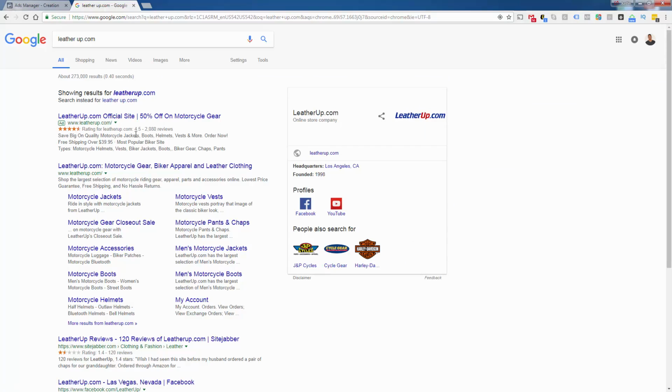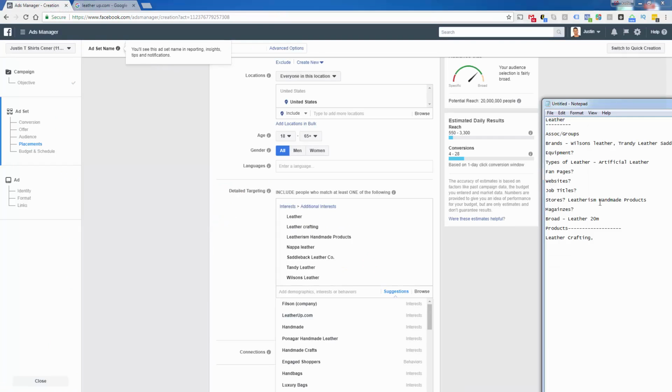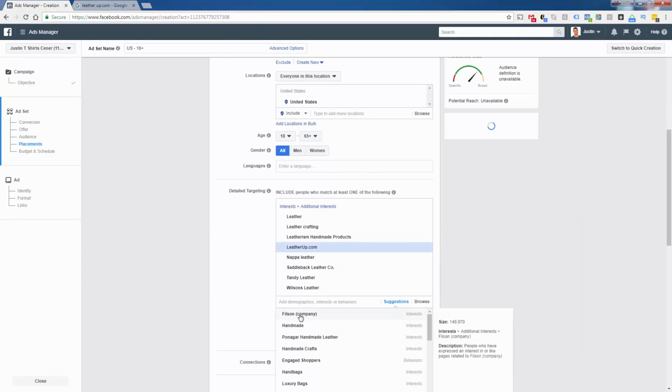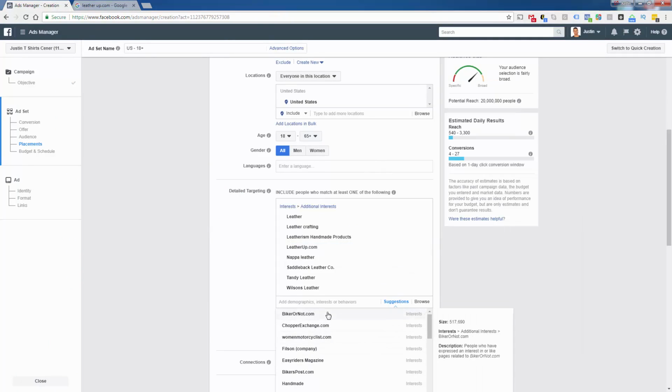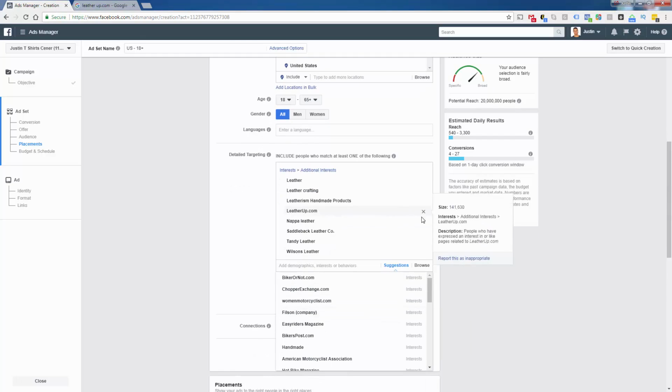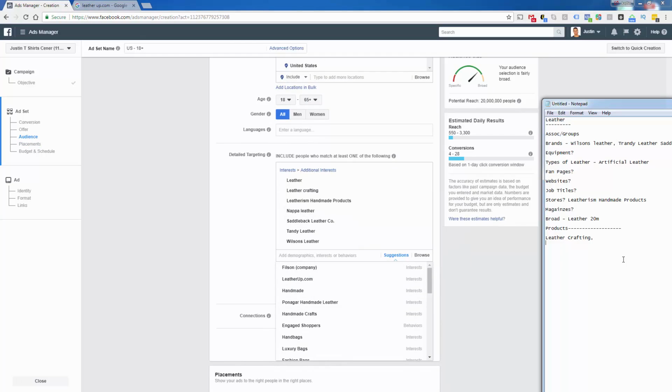So, motorcycle jackets, biker apparel, leather clothing. So this is another store. So we'll add this here. So a lot of biker stuff here, right? See, a lot of biker things came up here. I'm actually going to remove this. So I think here's something else that we want to do: a biker interest group, because clearly bikers will be one group of people that will buy leather, right? We just saw that in terms of the recommendations. I mean, they all came up, so that makes sense.